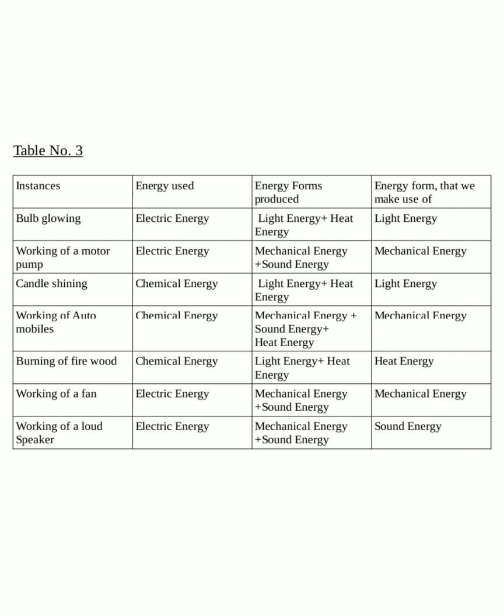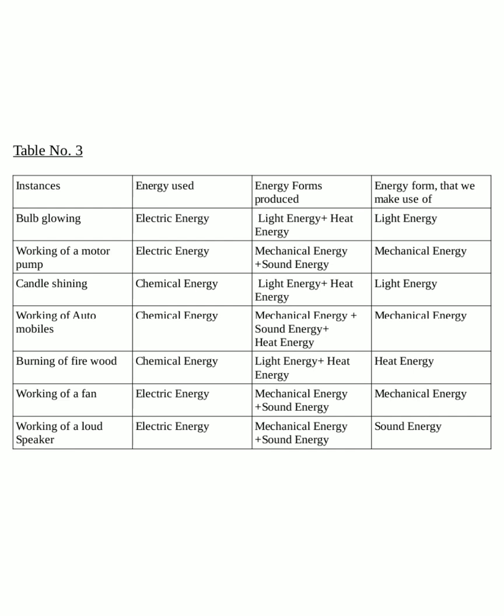The second one is working of a motor pump. It uses electric energy and it gives rise to mechanical energy and sound energy. Mechanical energy is used by us and the sound energy is a waste. Next one is candle shining. It contains chemical energy, so it uses chemical energy and gives rise to light energy and heat energy.